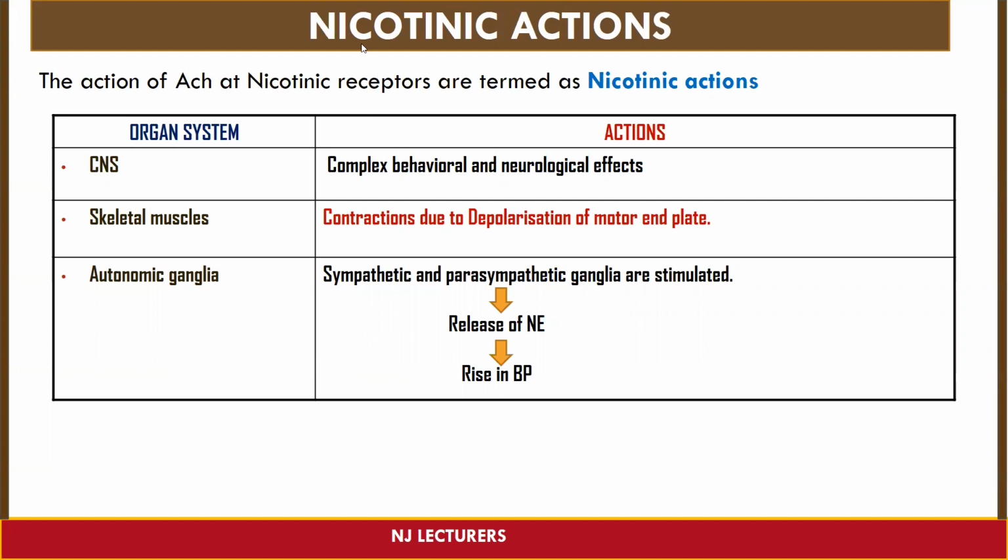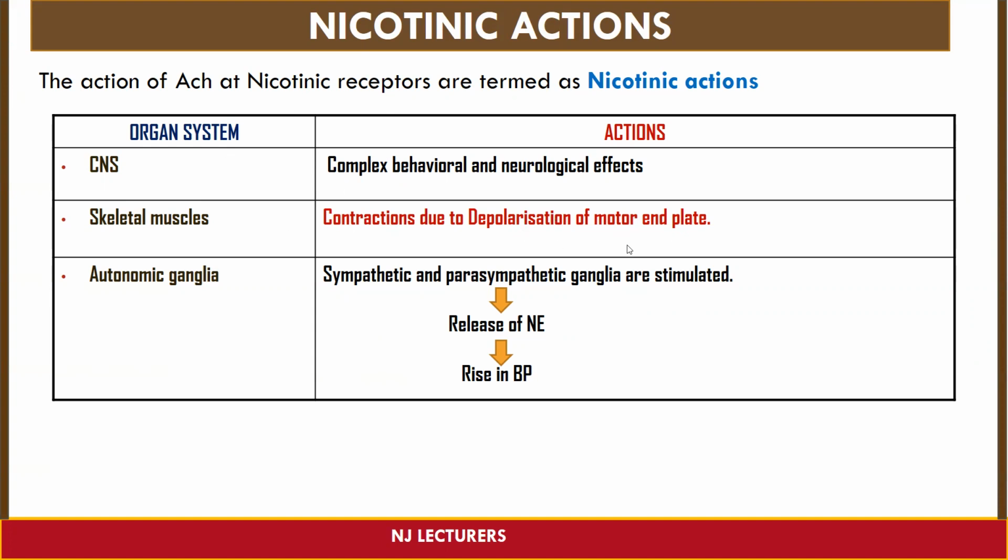Next is nicotinic action. The action of acetylcholine at nicotinic receptors is termed nicotinic action. So, organ system and action. On the CNS, it is going to have a complex behavioral and neurological effect, whereas on skeletal muscle, it is going to cause contraction, and that contraction is happening due to the depolarization of the motor end plate.